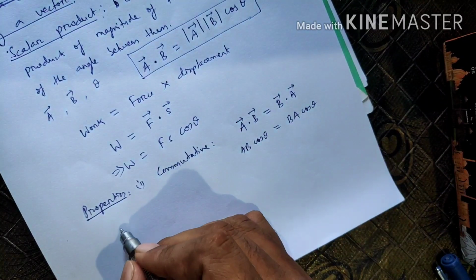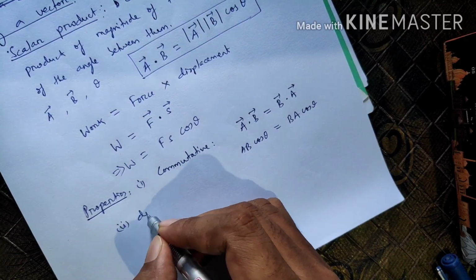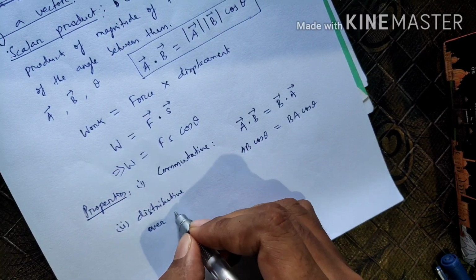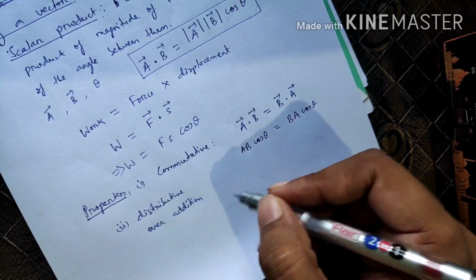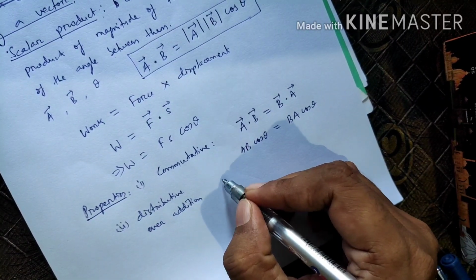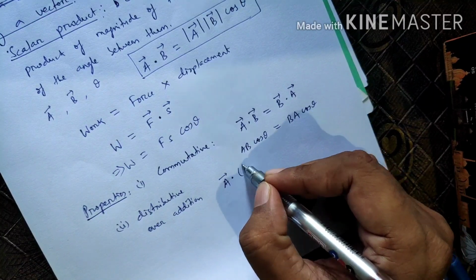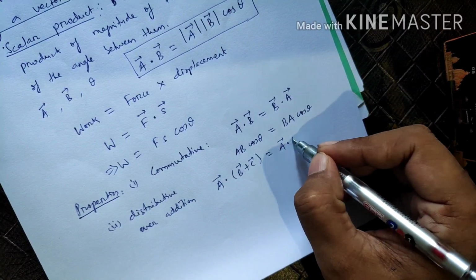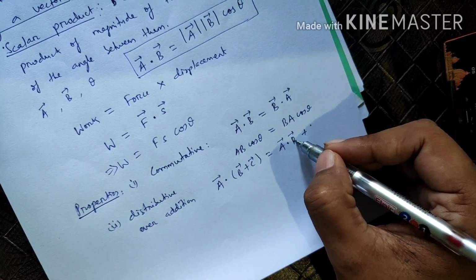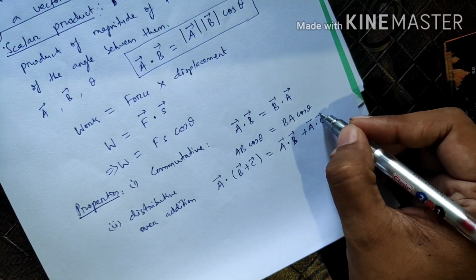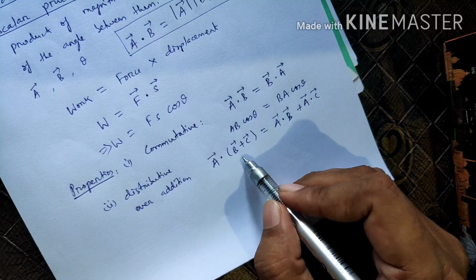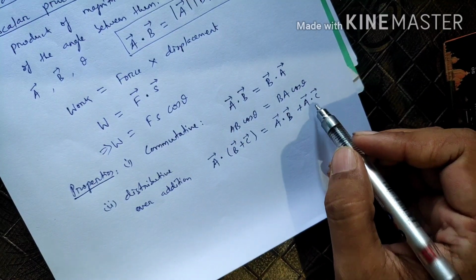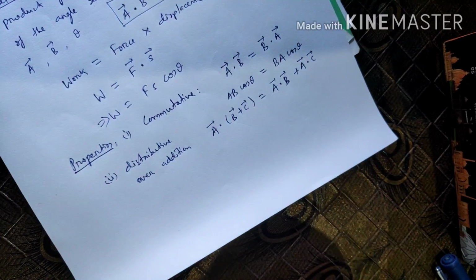This is the commutative property. Second one is that it is distributive over addition. That means suppose A dot (B plus C), then it can be written as A dot B plus A dot C. So this is distributive over addition. A dot (B plus C) can be written as A dot B plus A dot C. It is another property, distributive over addition.